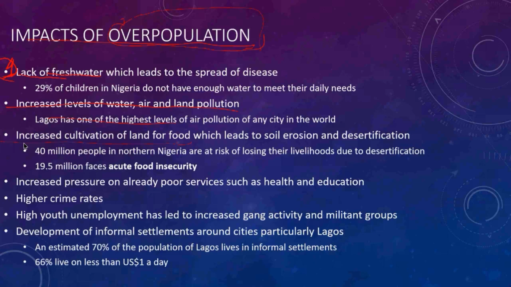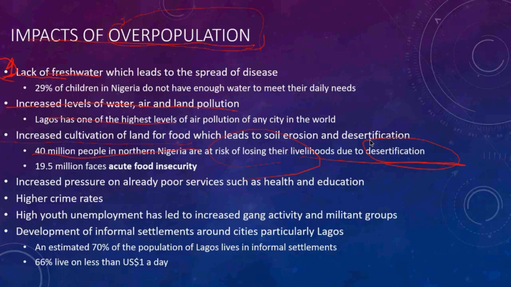Then we have 40 million people in northern Nigeria at risk of losing their livelihood due to desertification. There is no plant in that land.